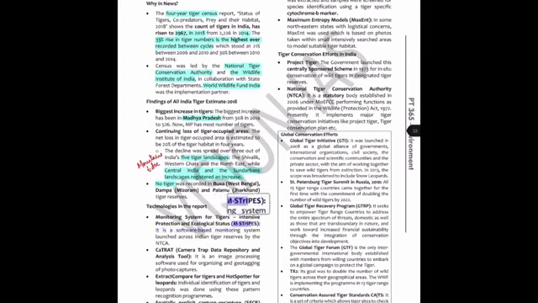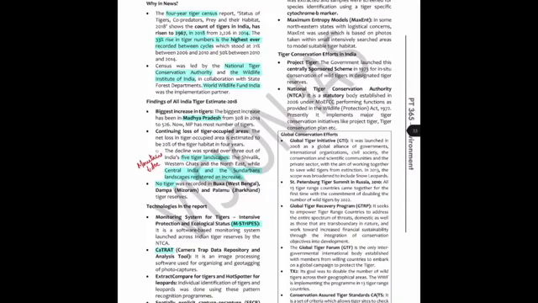M-STrIPES. Now this abbreviation is important, because they're not going to ask you in UPSC what is the monitoring system for tigers, intensive protection. They're going to ask you what is M-STrIPES, and they'll give you A, B, C, D, right? So your mind needs to be able to recognize this abbreviation. Same here, CAT-RAT. You need to be able to recognize this abbreviation and somehow link it to tiger conservation. That's all you need to do.